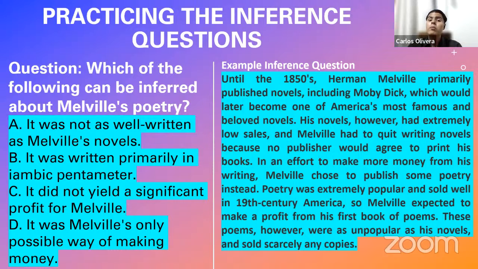If nobody wanted to purchase his poetry, what does it mean? He didn't receive money. That is what the passage is suggesting, because it gives you information. And with that information, you can say, hey, it did not yield a significant profit for Melville. All right. Is there any question about this one, dear students? It's clear. What about this one?